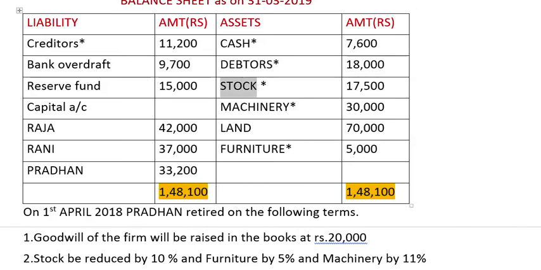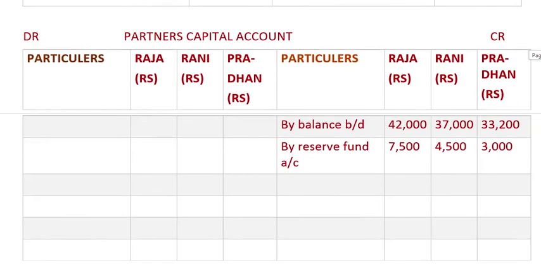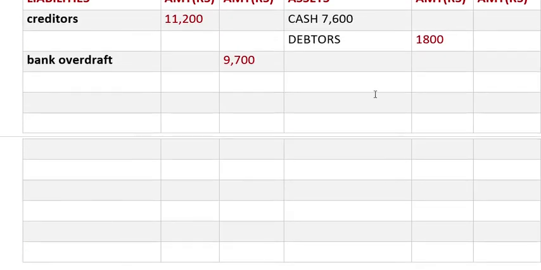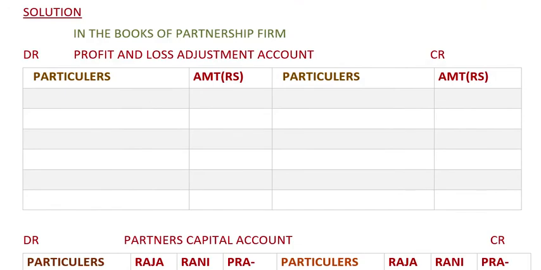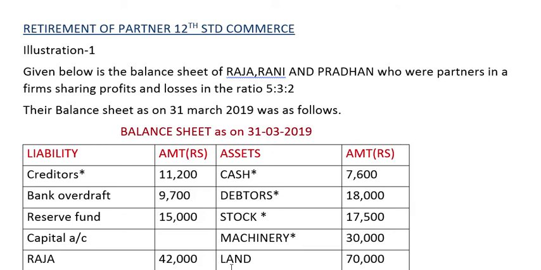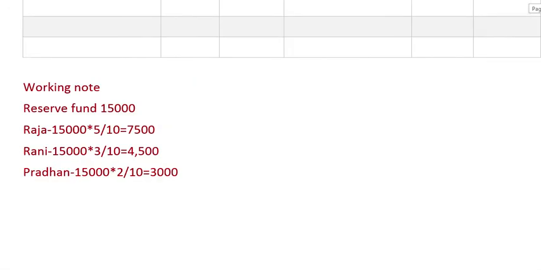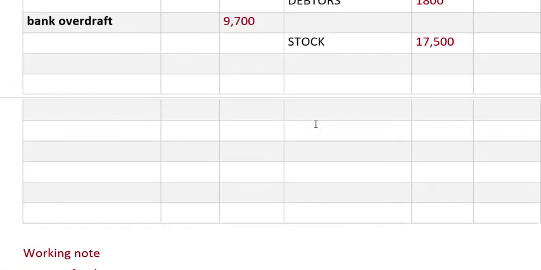Stock is 17,500. Then next is machinery. We have an adjustment, so we'll have to write in the inner column. 30,000 goes into the asset side. Okay, we'll leave one line for stock. We'll write machinery. How much is it? 30,000.